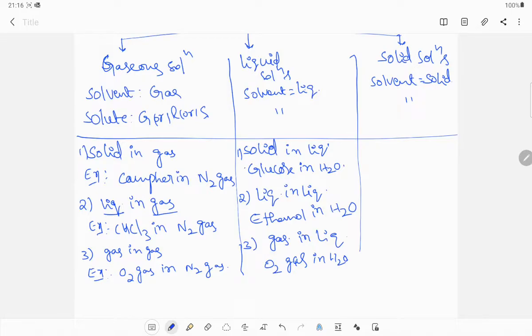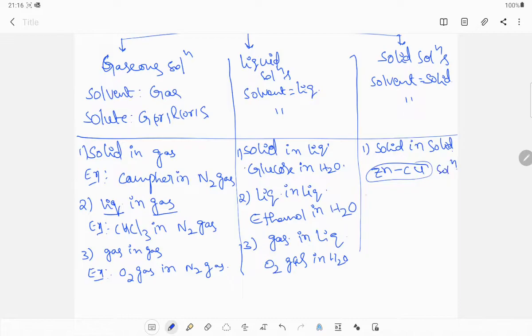Next, the last category, solid solutions, where the solvent is solid. The first example is solid in solid. The best example is brass. Brass means a zinc and copper couple. Zinc is solid and copper is also solid. This is one solution, called brass solution.